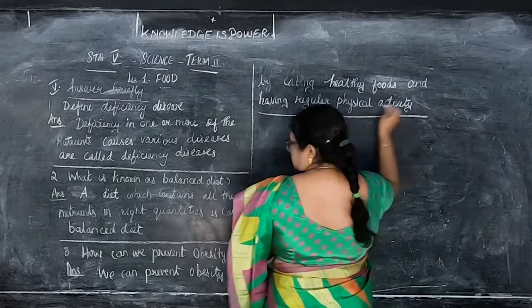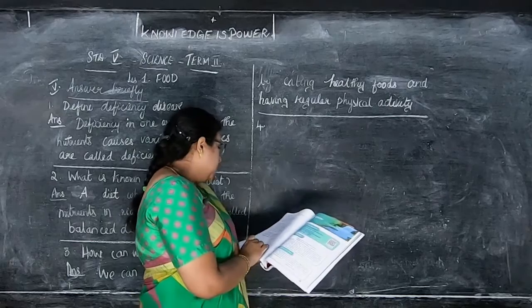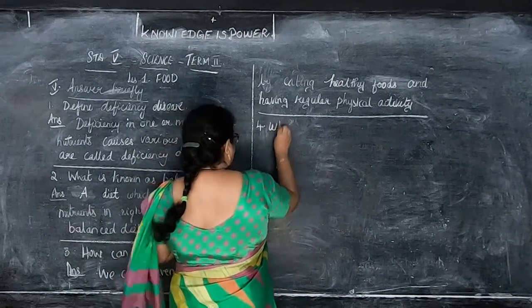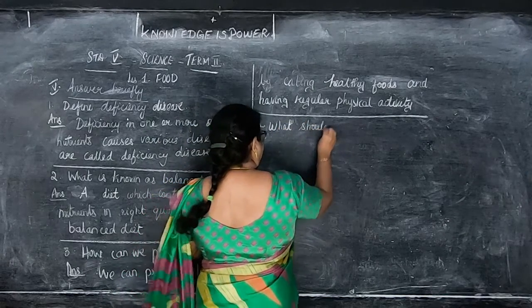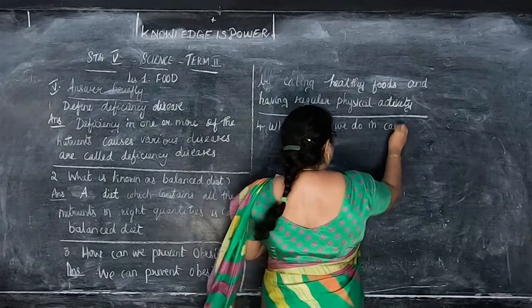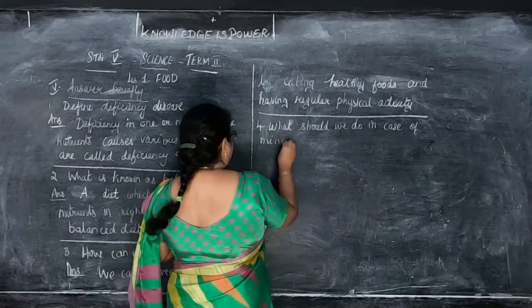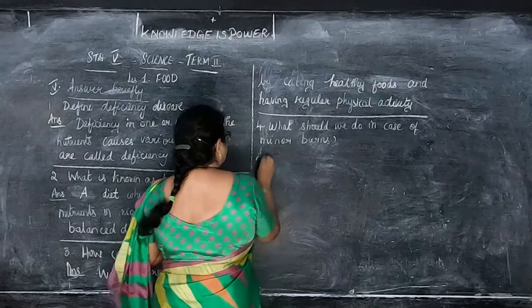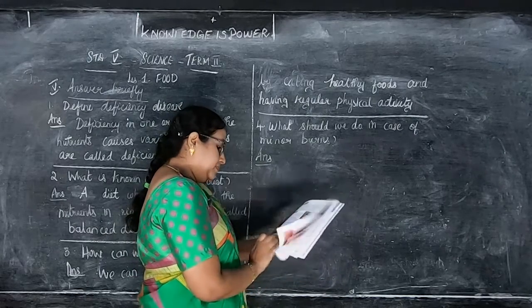Okay, children. So this is the third question. Fourth question is, what should we do in case of minor burns? Okay, children. So answer is, you can find it in page number 68, children.